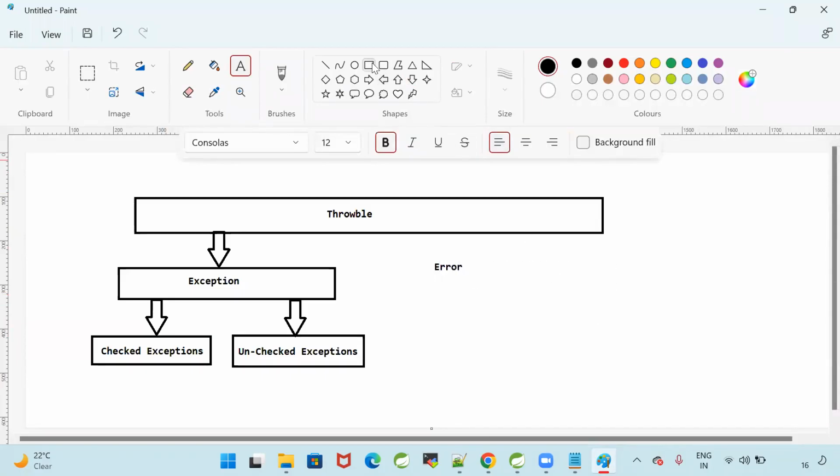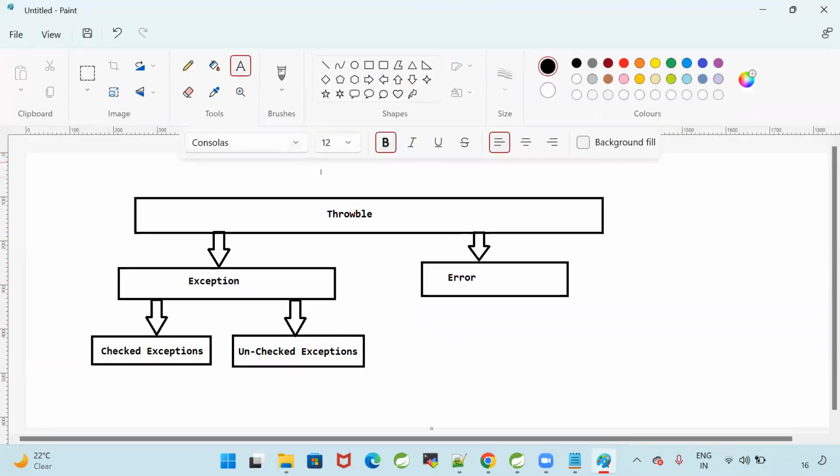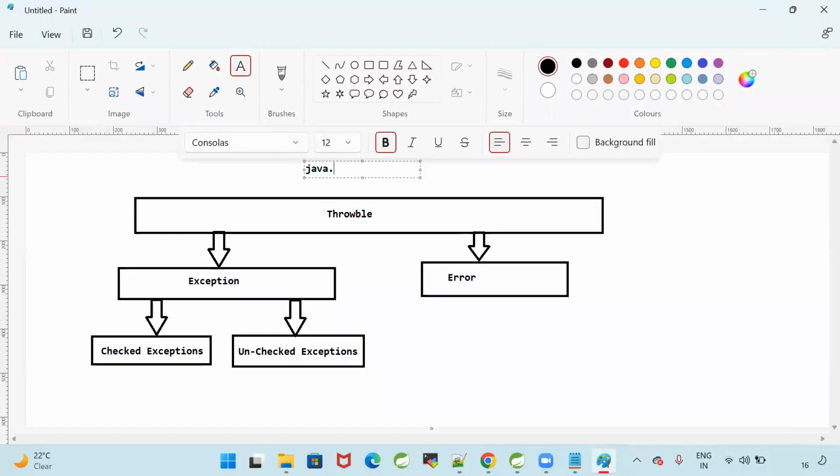What is the difference between exception and error? The difference is, exception can be handled, error cannot be handled. Throwable is a predefined class in the lang package. For Throwable, there is a super class. What is that class?